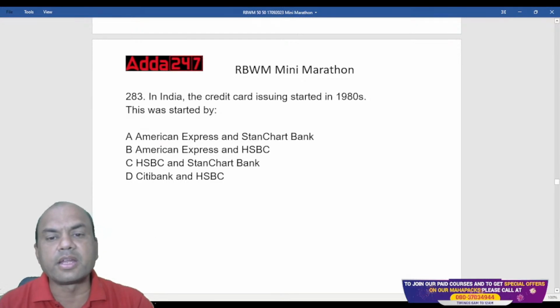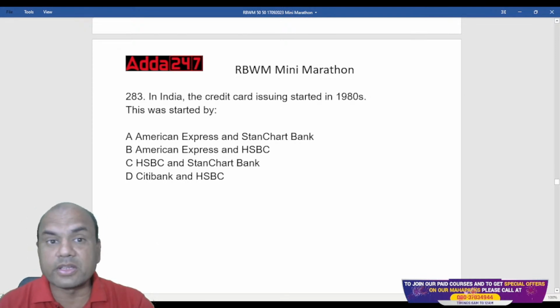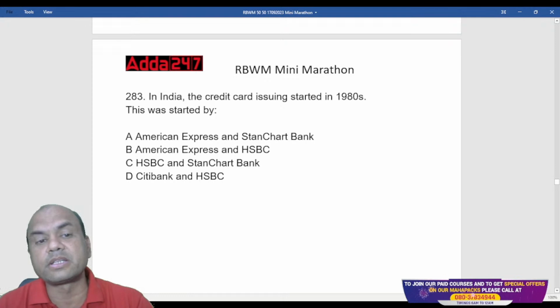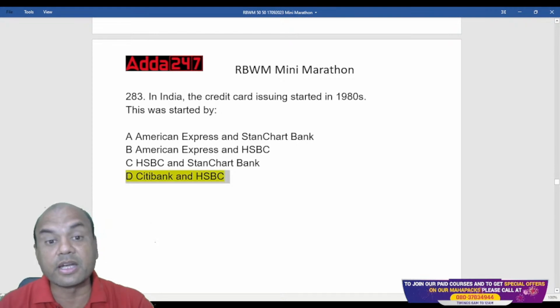In India, the credit card issuing started in the 1980s. This was started by American Express, Stanchart, HSBC, Citibank. So Diners card brought in the card over here, but that was only for dining, typically. Diners card was not a banking card. Which banking company started issuing the cards in India? Yeah, it was Citibank and HSBC. These companies started issuing credit cards basically.